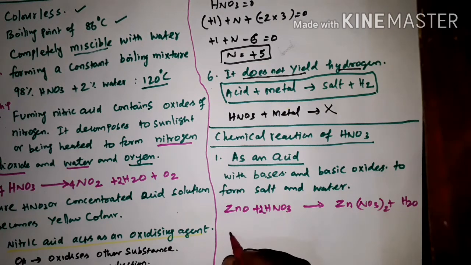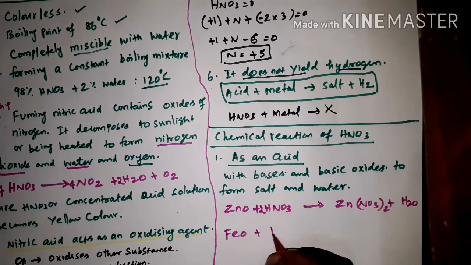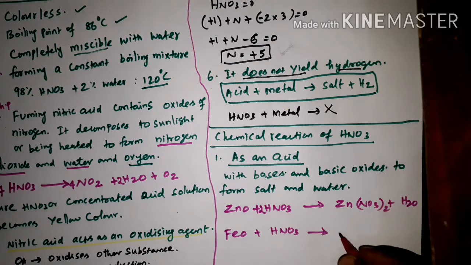Another example is iron oxide, FeO plus HNO3. We will get Fe(NO3)3 plus nitric oxide plus water.